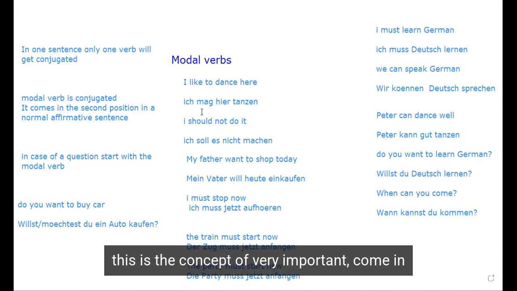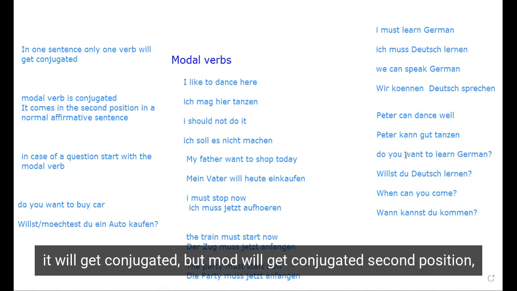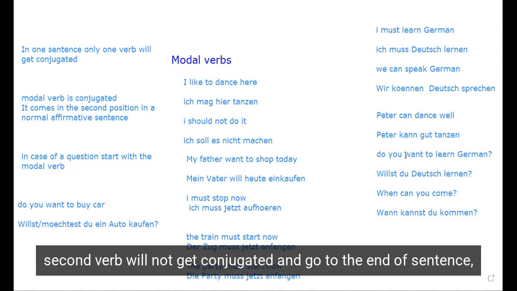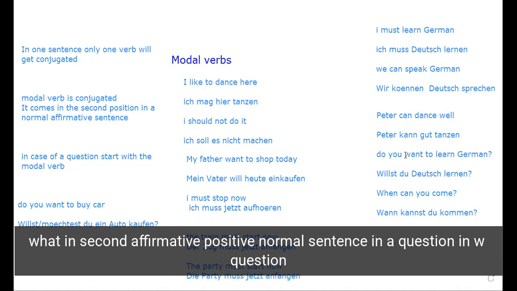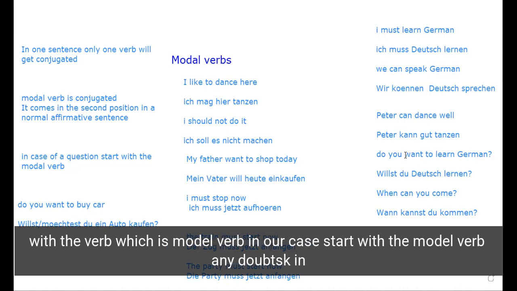This is the concept of modal verbs, a very, very important concept. The modal verb will come in the second position and get conjugated. The second verb will not get conjugated and goes to the end of the sentence. The modal verb is in the second position in an affirmative, normal sentence. In a question with a W question word, the modal verb is in the second position again. In forming a question without a W question word, we start with the modal verb. Any doubts? Just ask me in the class.